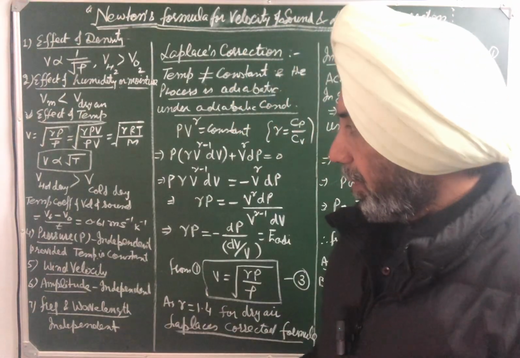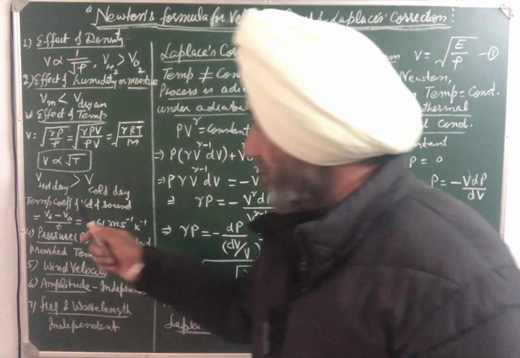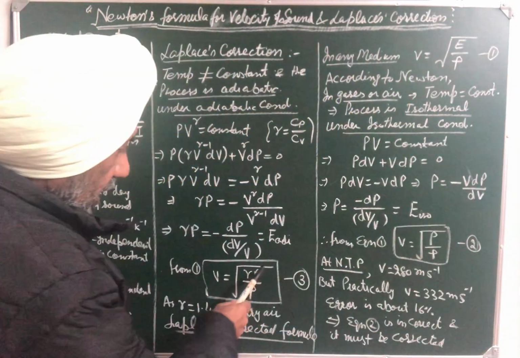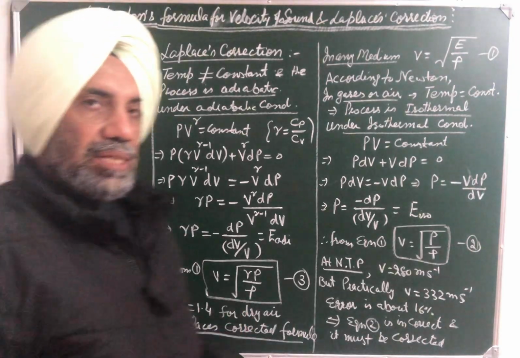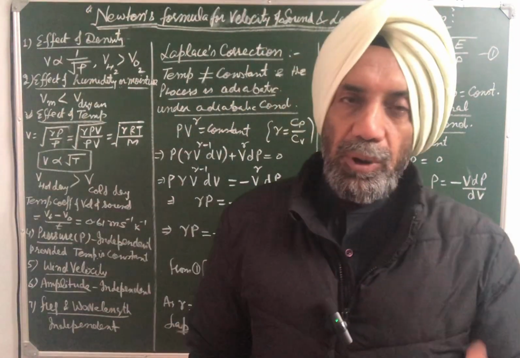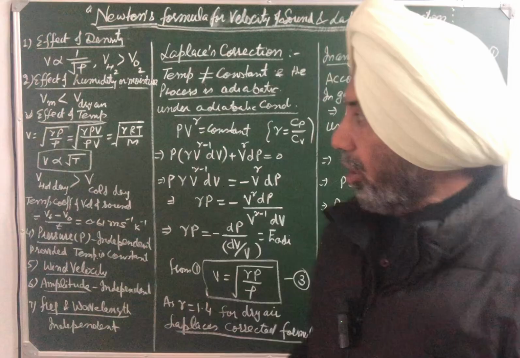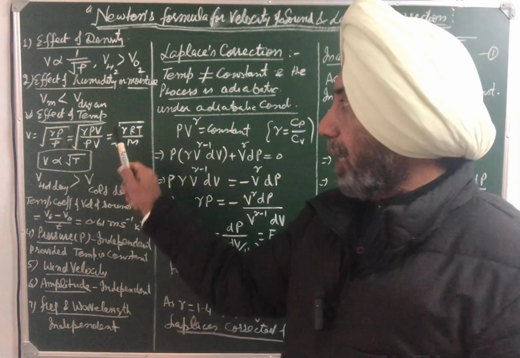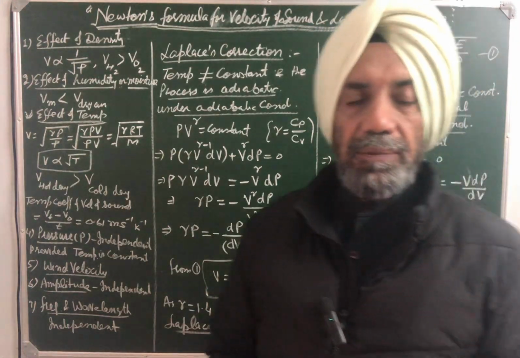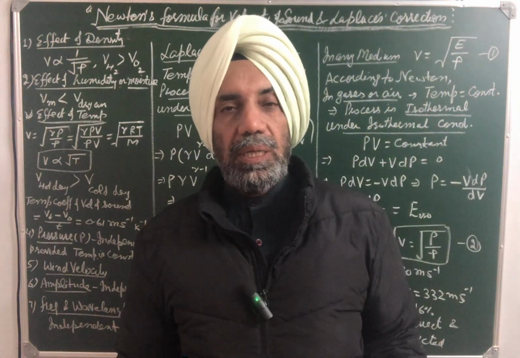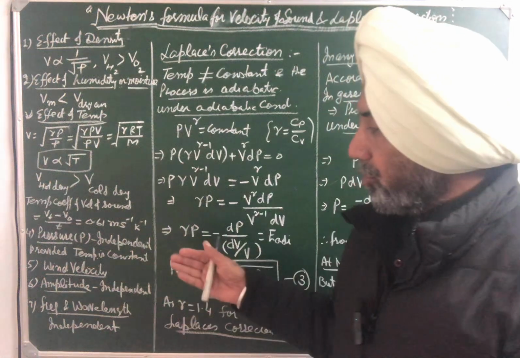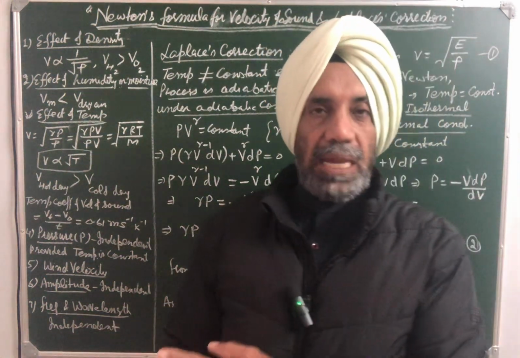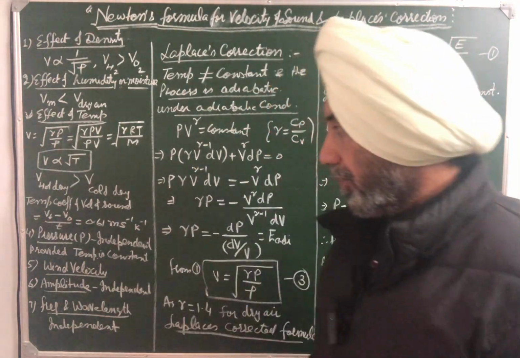This is the reason. Then effect of pressure. Now as pressure increases, gamma is constant, density also increases. So it means the ratio P upon rho will be the same. Or you can say V depends only upon T because gamma and M are constant. Therefore, velocity of sound is independent of pressure, provided temperature is kept constant, because it depends upon temperature.